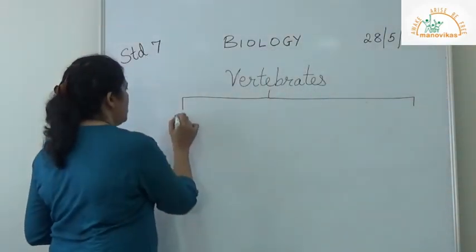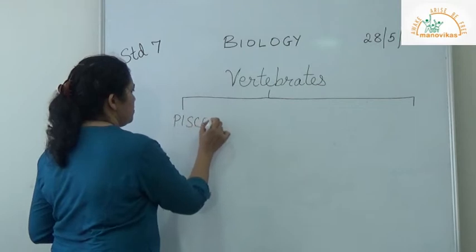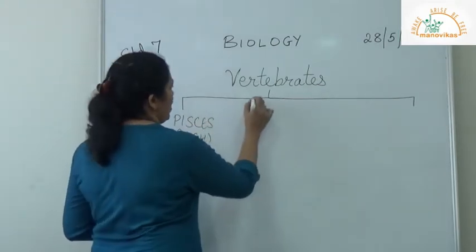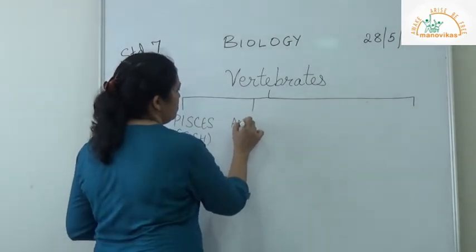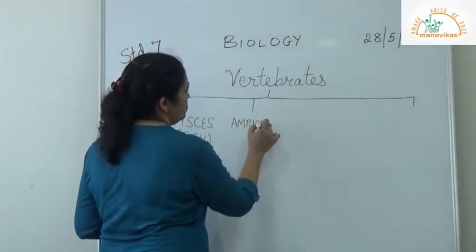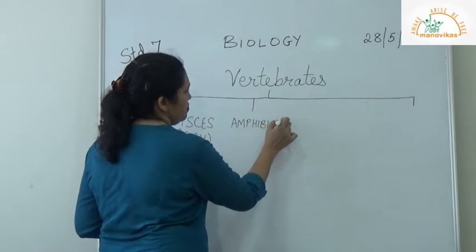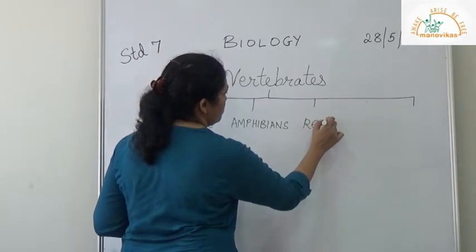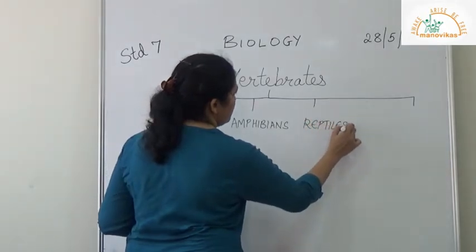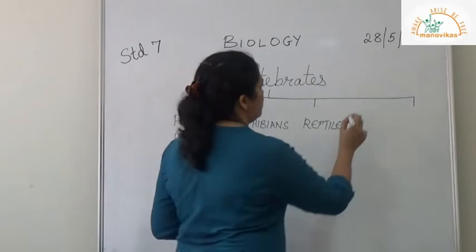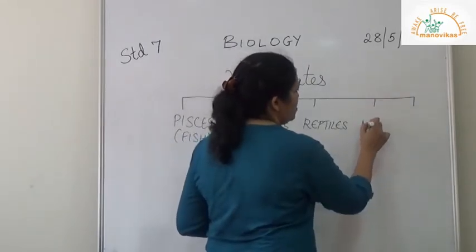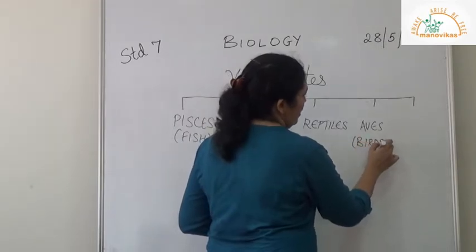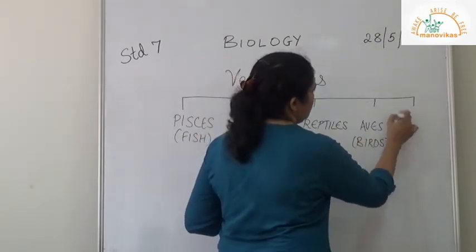The first one is pisces or fish. The second one is amphibians. Then we have reptiles. Then we have aves, that is birds. And last is mammals.